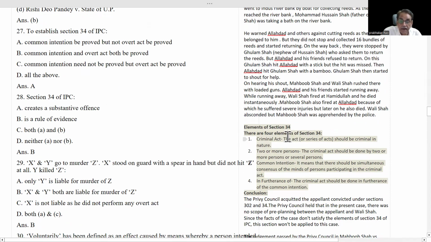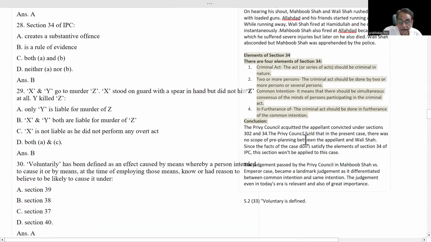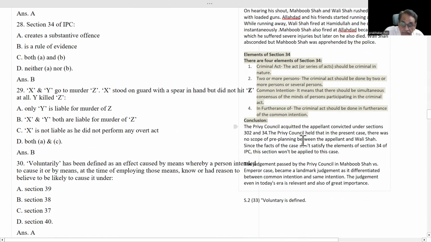Then along with the murder charge, Section 34 also was invoked. While the Privy Council decided this case, it became a landmark case on account of this Section 34. What are the essential elements of Section 34? We will come to that later. First, we will see what happened in this case so that you can understand.